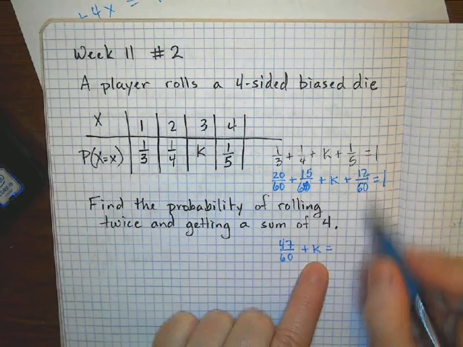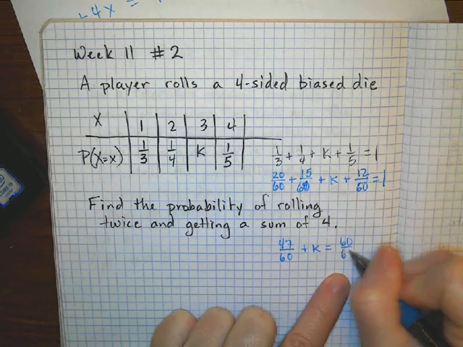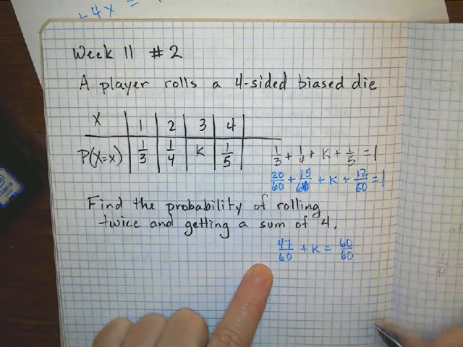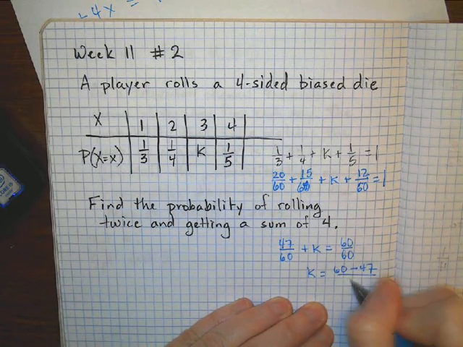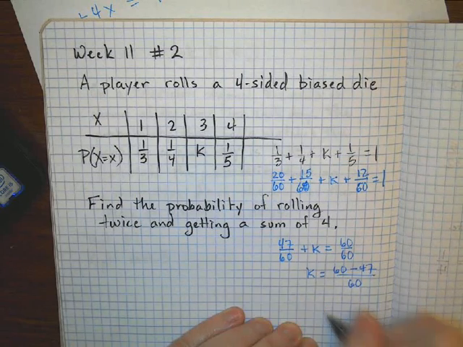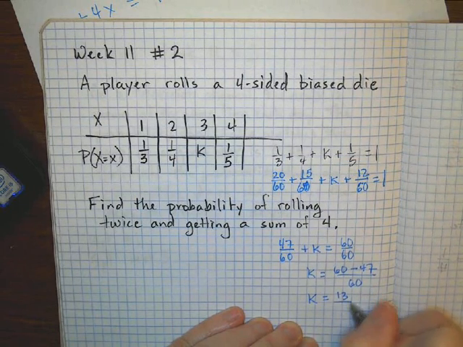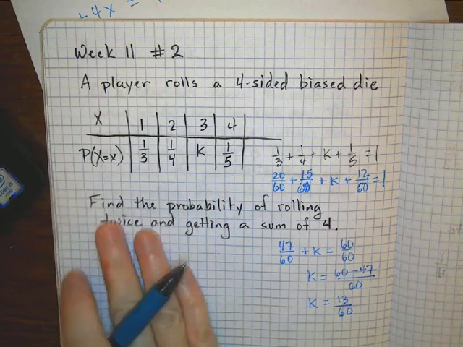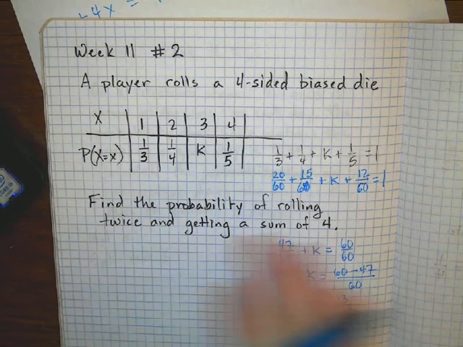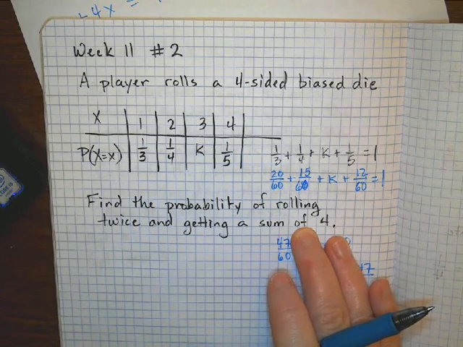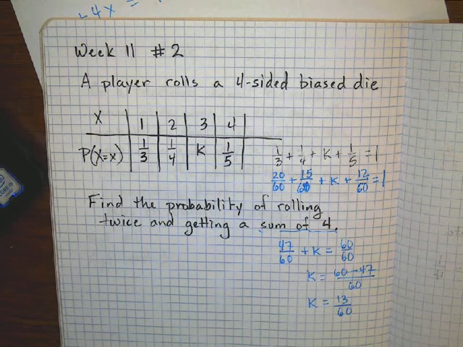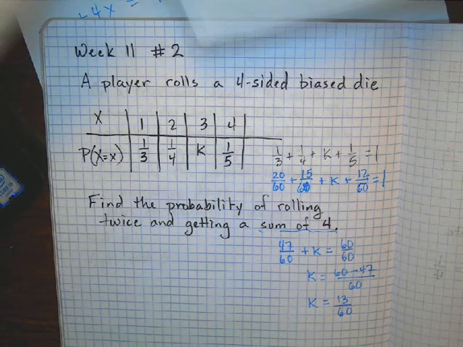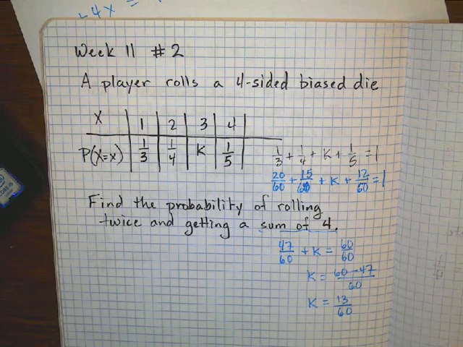I'm going to go ahead and write 1 as 60/60 so that I can now subtract my 47/60ths from both sides. So k is equal to 60 minus 47 all over 60, which gives me 13. So k is equal to 13/60ths. All right, so now find the probability of rolling twice and getting a sum of 4. When I think of a sum, if I'm going to be adding these dice together, that kind of reminds me of a table. I think there's a couple of ways that I can roll a sum of 4.